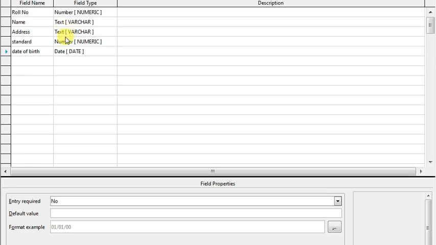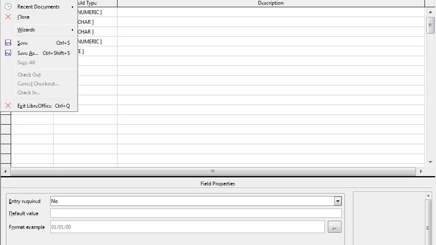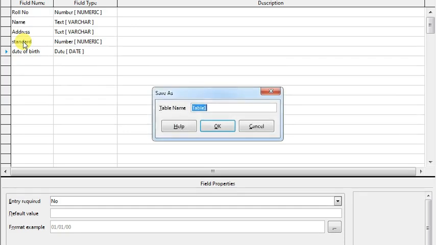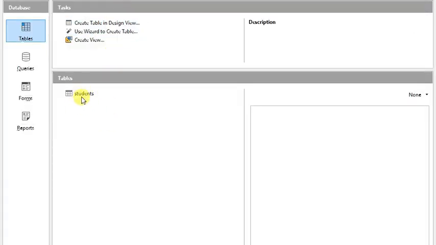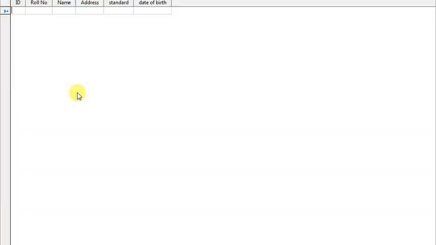Now we are going to save this file. Okay, to save this file, click on this save, otherwise go to the file and click on save. So in this table you can save, we can give the name to the table student and click on OK. Okay, so this table has been created over here. So you can see the table is created here, student table is created. Now you want to enter information in the students, then double click on the students file and then start entering the